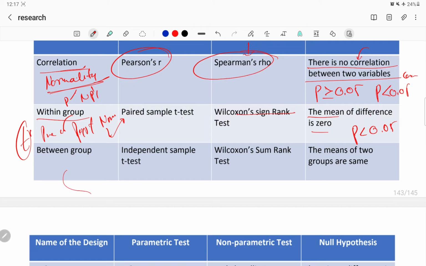Now the third condition will come: between group. Just remember, it is the two group condition. Here there are two things: one is the normality check, and one is variance.